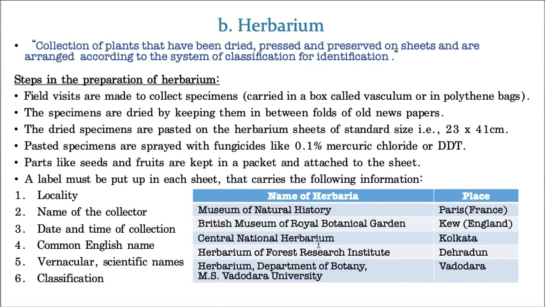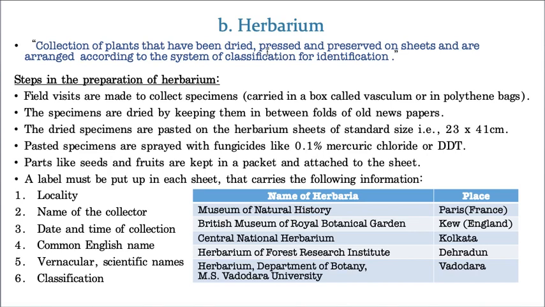Now let us take some famous herbaria. The Museum of Natural History, located in France, whereas the British Museum of Royal Botanical Garden is located in England, the Central National Herbarium is located in Kolkata, the Herbarium of the Forest Research Institute is in Dehradun, and the Herbarium of the Department of Botany is located at Vadodara University. Of course, Vadodara University is located at Vadodara. So these are some famous herbaria, and this you need to remember, and the definition you need to remember. Students, hope you got it.